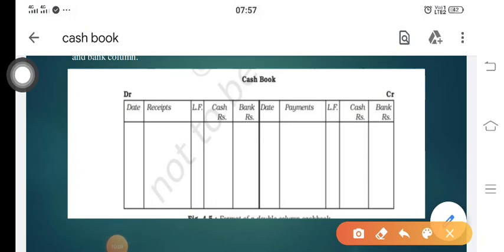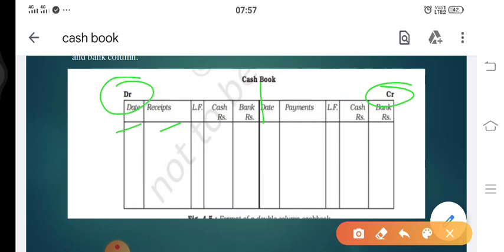So as we discussed that there are double columns, let's check the format. The format again here is half part for debit and half for credit. Now date, receipts or particulars, same. LF. Now in the single column cash book, here we had just one amount column. Now that amount column is bifurcated into two, cash and bank.